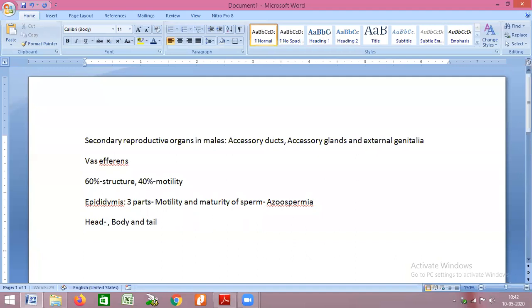The head is also called caput, the part of the epididymis which receives sperm from the testes. The body is called corpus, where the sperms get stored, while the tail is called cauda. This part is responsible for sending the sperm out of the epididymis.